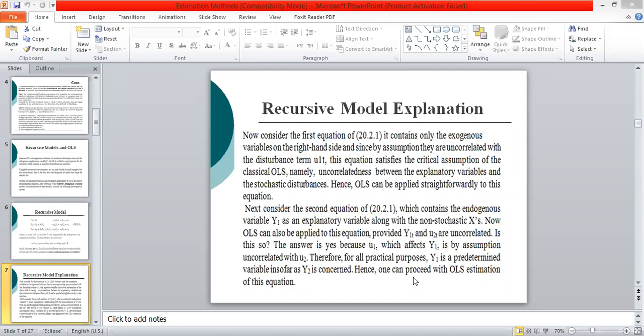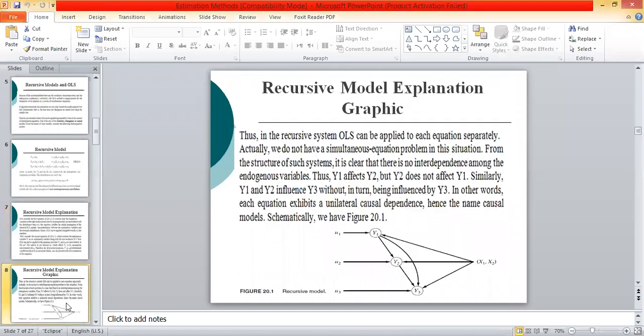So this is the recursive model, in which there is no simultaneity problem, and all the equations can be estimated by applying OLS. In the recursive system, OLS can be applied to each equation separately. Actually, we do not have a simultaneous equation problem in these situations. From the structure of such a system, it is clear that there is no interdependence among the endogenous variables.